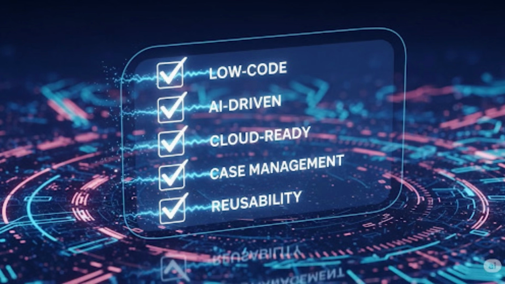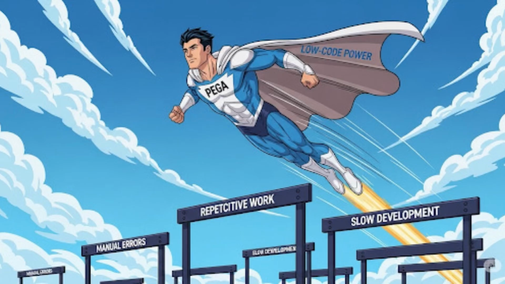Why do companies use Pega? Companies love Pega because it helps them reduce manual work and errors. It builds and changes apps quickly without much coding. It automates decisions using AI and rules. It improves customer experiences. It saves time and money. For example, a bank can use Pega to automate loan approvals, or a hospital can use it to manage patient records and tasks, all without writing heavy code.